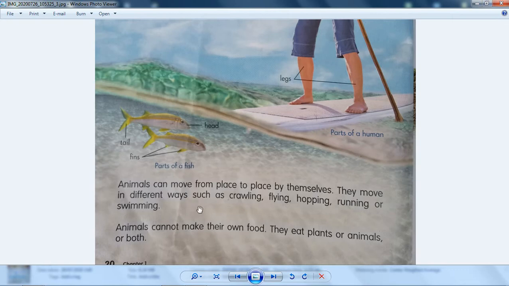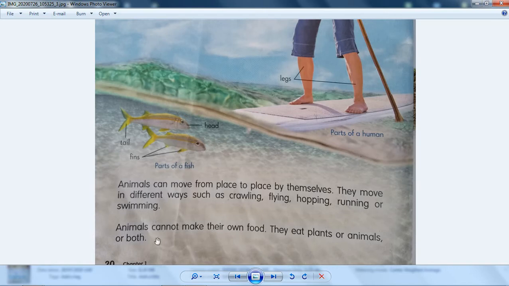Anyway, animals can move from place to place by themselves. They move in different ways, such as crawling, for example, like a worm, and then flying. What is flying? An animal that flies? Oh, bird. Hopping, grasshopper, belalang in Indonesian. Yeah, they hop. Running, for example, like a lion, or swimming.